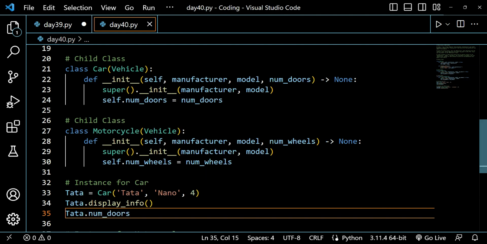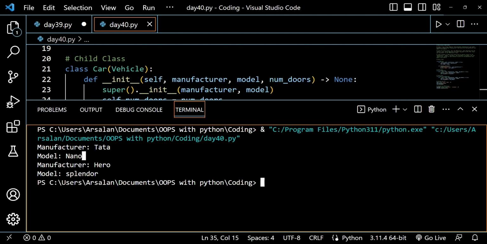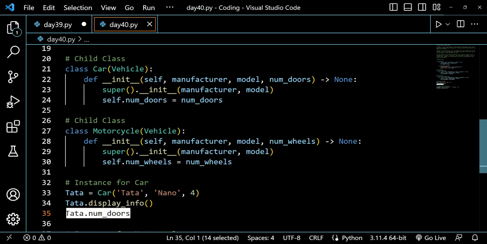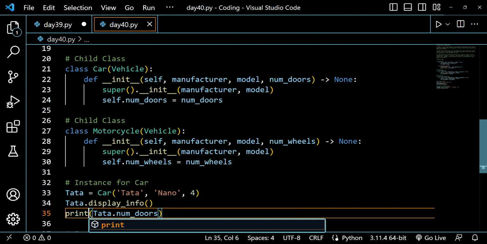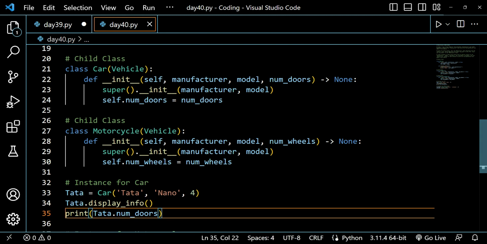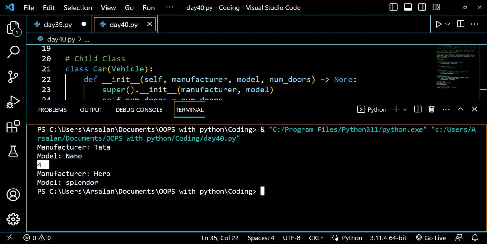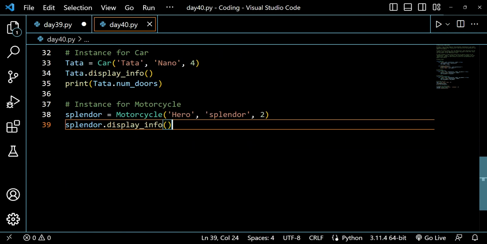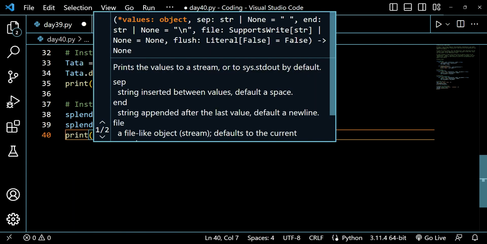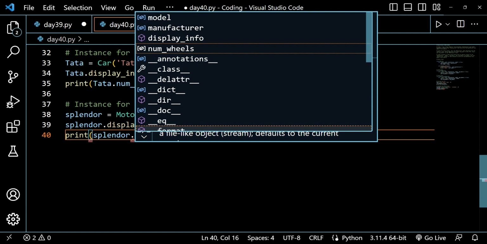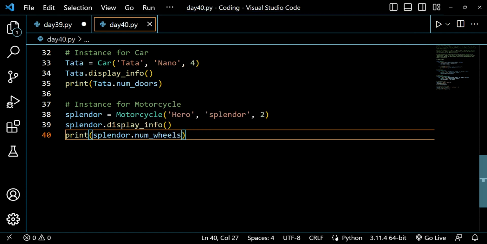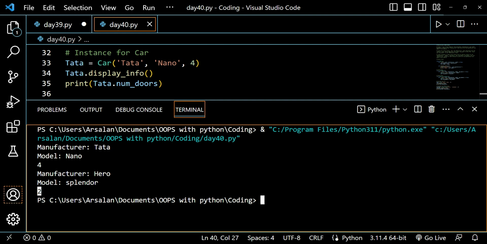It will give you a value of 4. We are not returning it or printing it, so we have to print tata.num_doors. If I run this, you will see the value 4 here. Similarly, for splendor.num_wheels you will get 2, as you can see on the screen.